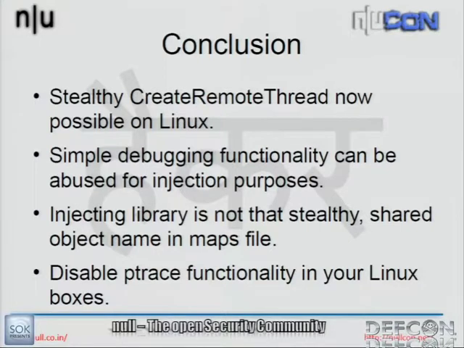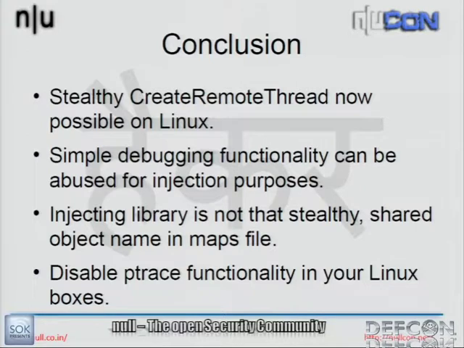Library injection, if you are looking at some kind of stealthy malware, will not help you, because it may be found out by forensics people when they're investigating which process might be the evil process. So Ubuntu, I think from 10 onwards, has disabled ptrace in their distribution.